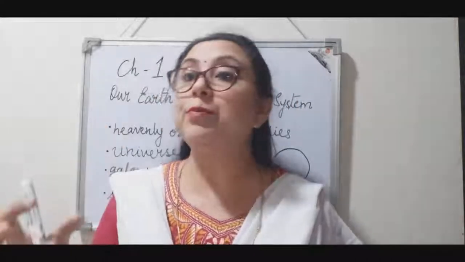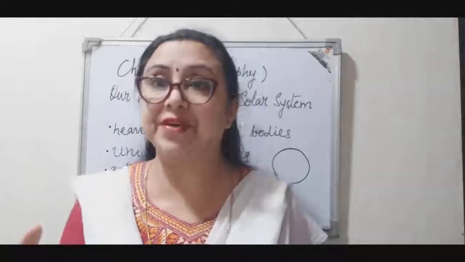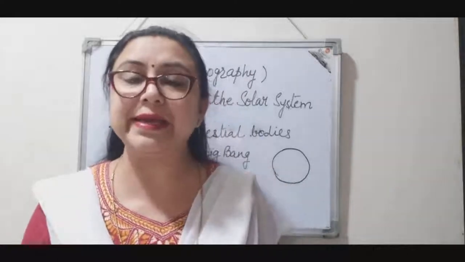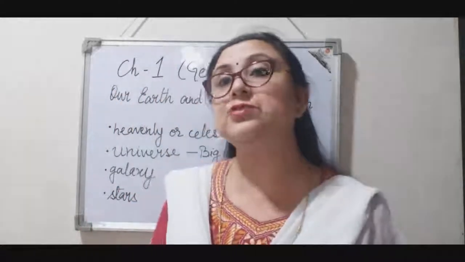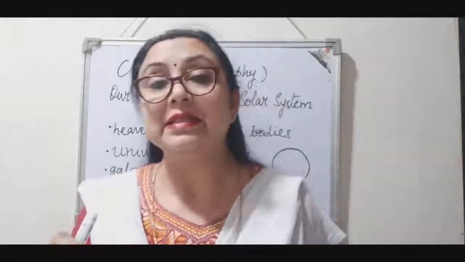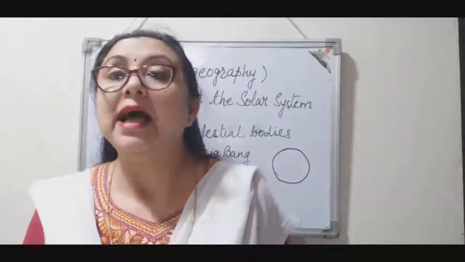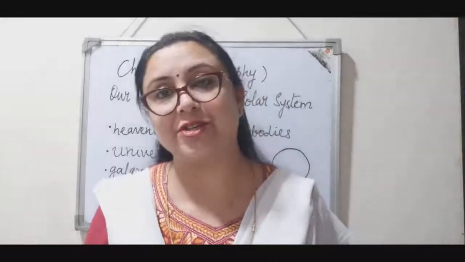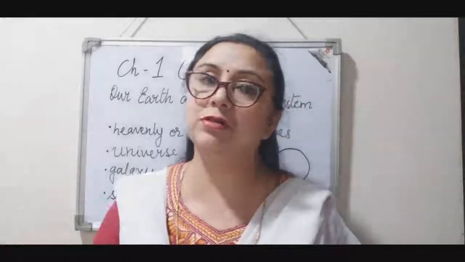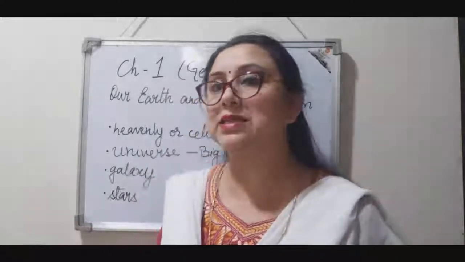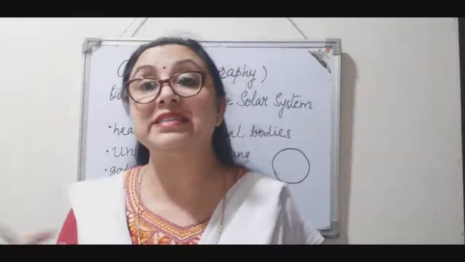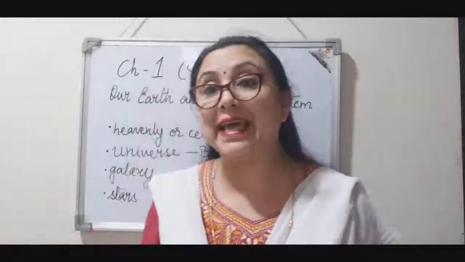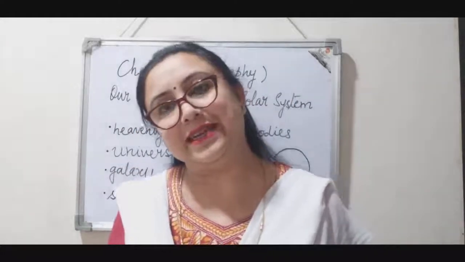I repeat, imaginary figures were given by joining these stars, and these figures helped to identify the direction, that is the north, south, east, west. People used to identify the directions with the help of these constellations.